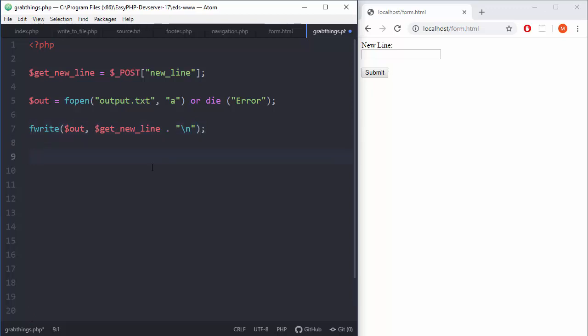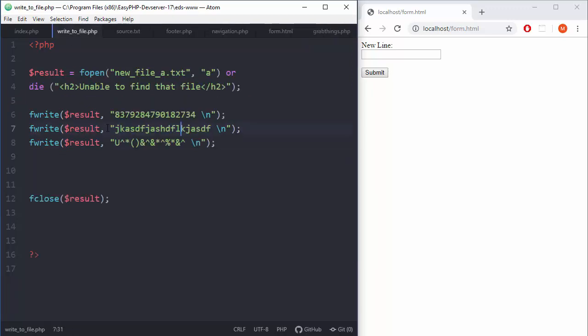And when you are done with operation, you want to say fclose. Okay, what you're going to close? This file, out. Okay, so let me check if everything is consistent. So fwrite, fclose, fopen, and I think that's pretty much it.